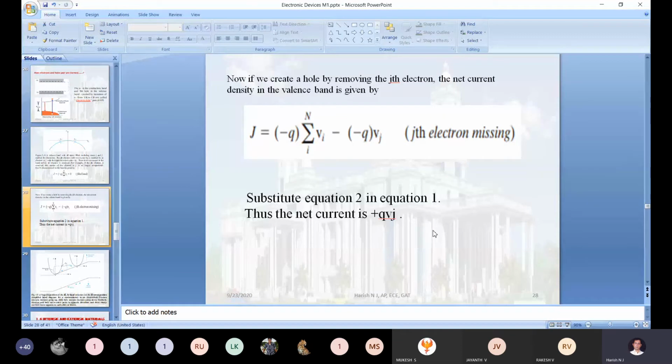I think you are very much aware of these two expressions because you have already studied them in physics and basic electrical. Due to holes, the current is constituted in the valency band. In the same way, due to electrons, the current is constituted in the conduction band. Do you get my point?